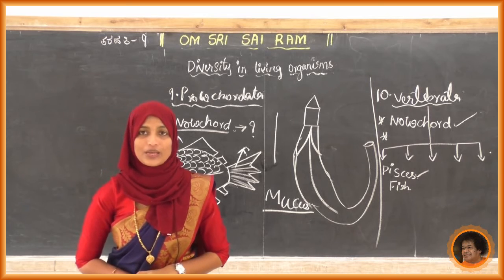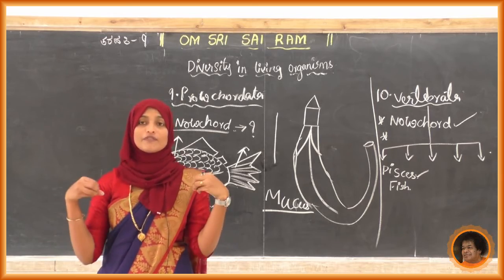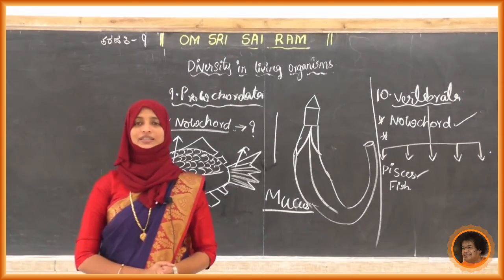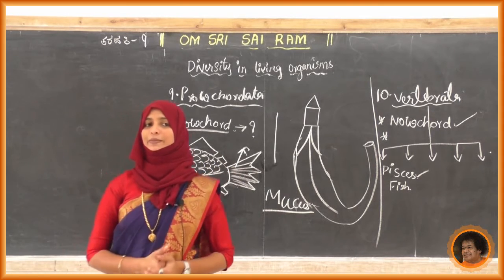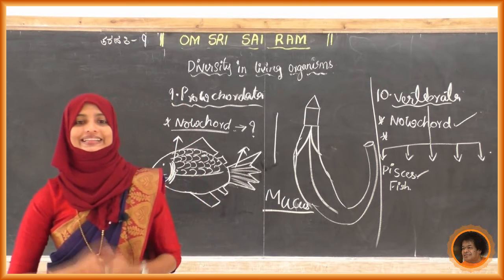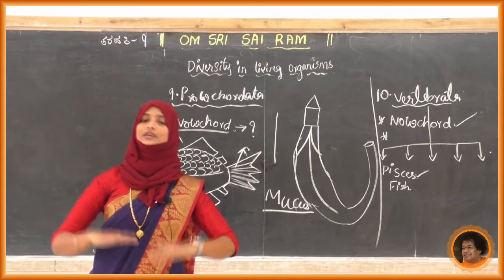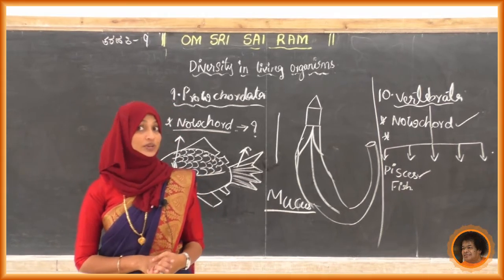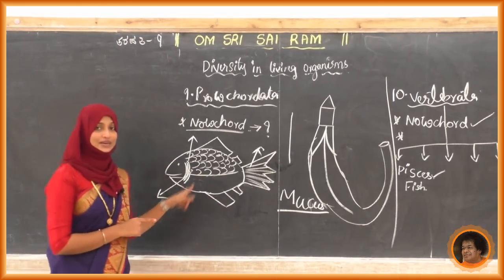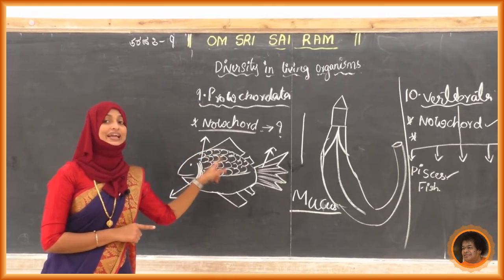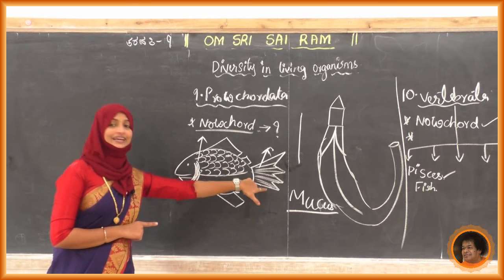What about pisces? They are aquatic. Scales are there on the body. It takes dissolved oxygen. What about the amphibians? Lack of scales, a 3-chambered heart, they lay eggs, mucus glands are present, and they can live in both water and land. Respiration through what? Gills. Before that, I drew one diagram and we discussed the main features of pisces. They have plates, gills, and a tail.